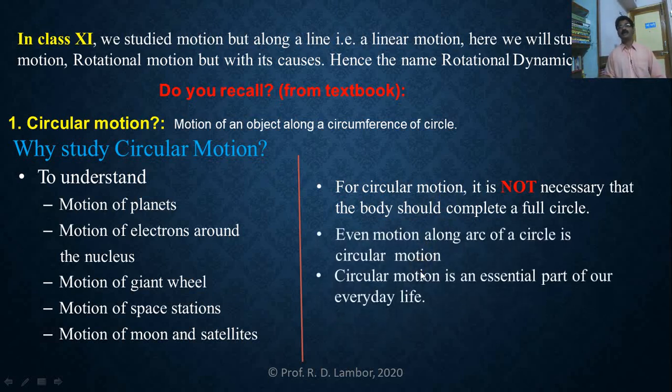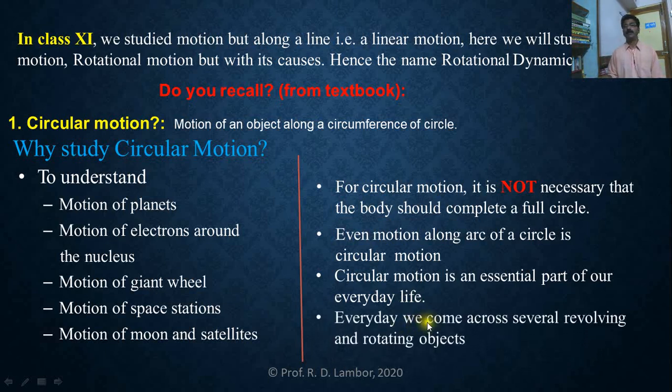Circular motion is an essential part of our everyday life. As I have said, when our vehicle is taking a turn towards left or right, while the vehicle is moving along that turn, it is performing circular motion. So circular motion is an essential part of our everyday life.